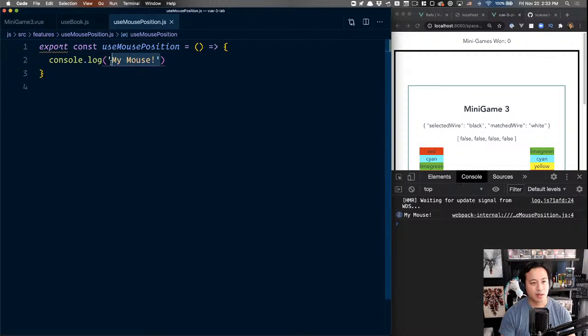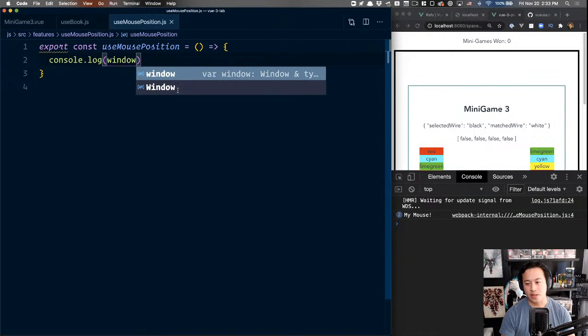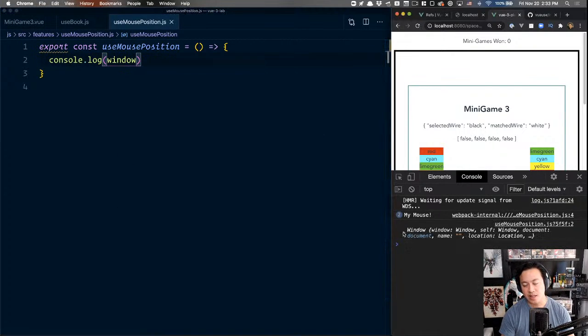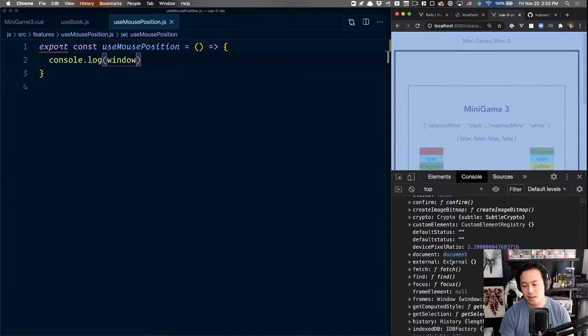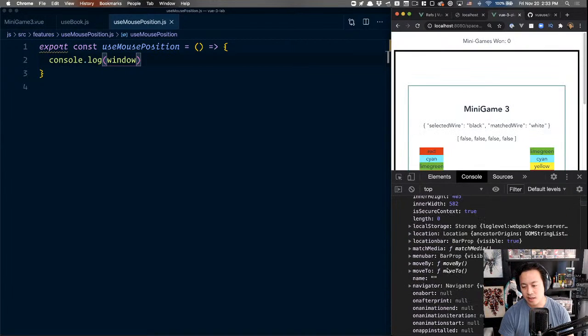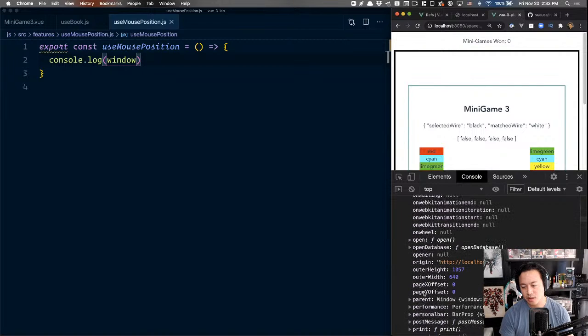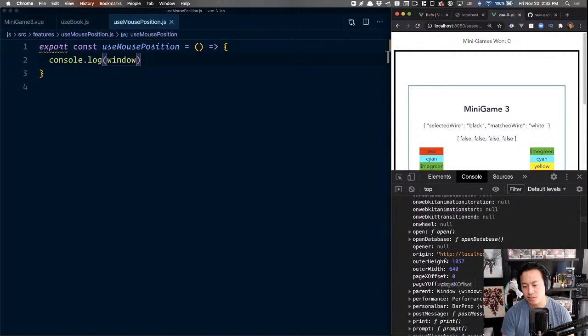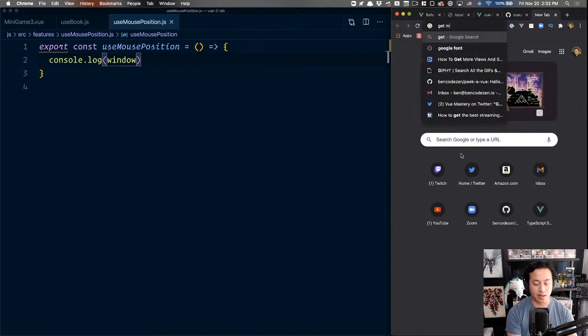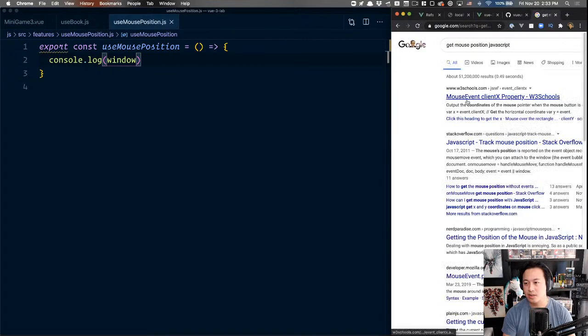If we look at the window object, I believe it was pageXOffset. Let's see, get mouse position JavaScript. Let me make sure I understand everything.